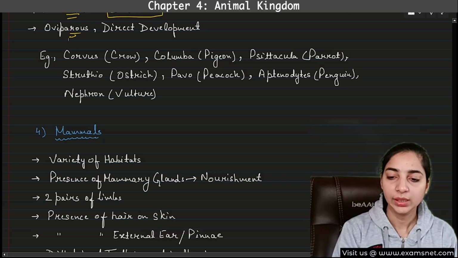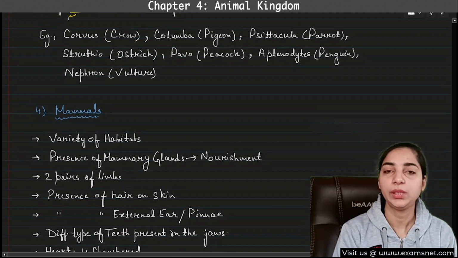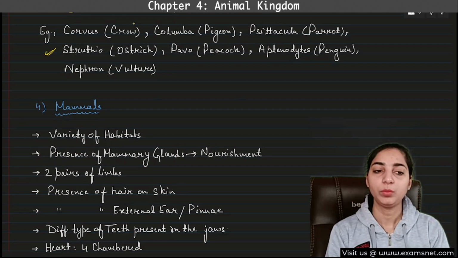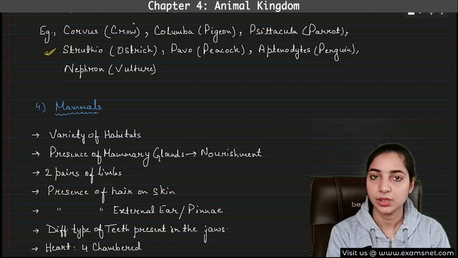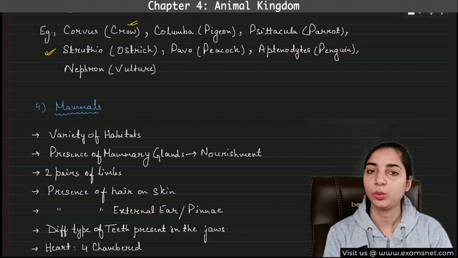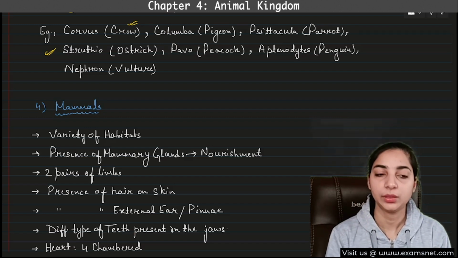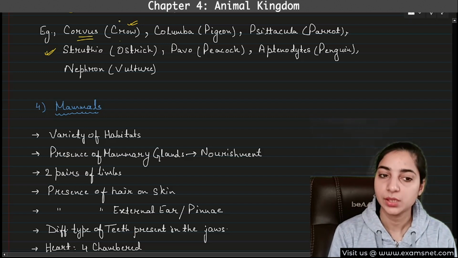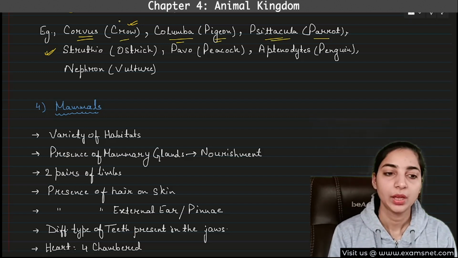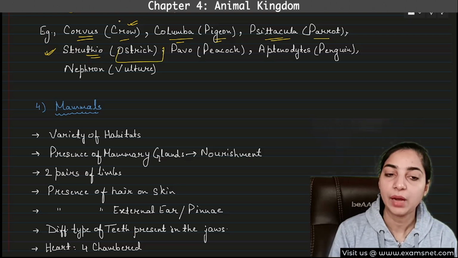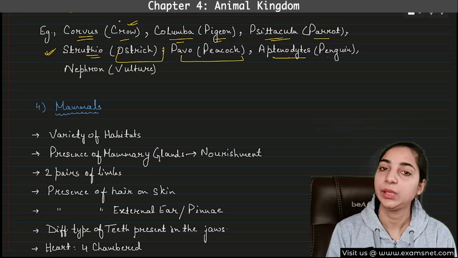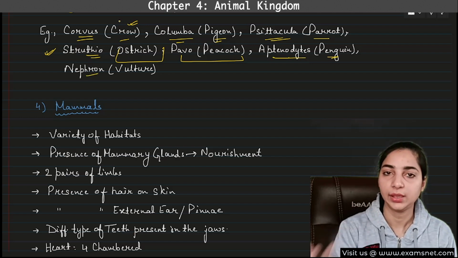Now, I don't think the examples are required. You all know the examples of birds, but here I have mentioned these because I want you to remember the scientific names specifically, because common names we remember easily: crow, sparrow, pigeon, but scientific names become confusing. So Corvus means crow, Columba means pigeon, Psittacula means parrot, Struthio means ostrich, Pavo means peacock, Aptenodytes means penguin, and Neophron is the name of the vulture.